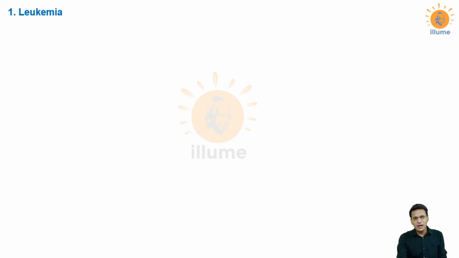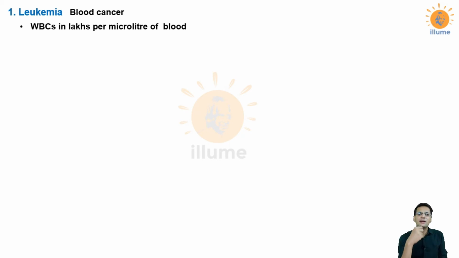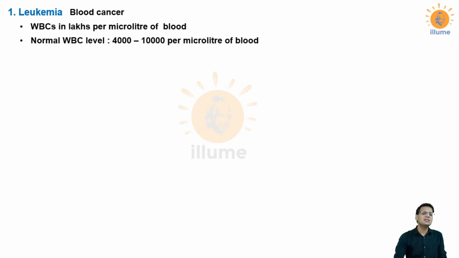First is leukemia. As we just discussed, leukemia is blood cancer, and it is characterized by an increase in the number of WBCs. See, what is the normal WBC value? It is 4,000 to 10,000 per microliter of blood. It is not the entire body.